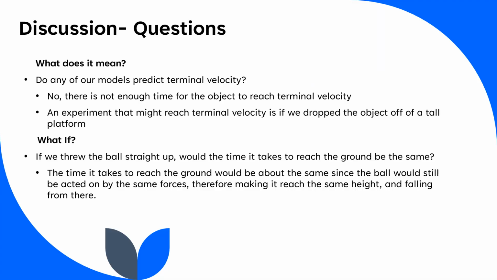For the discussion questions, the "what does it mean" question was, do any of our models predict terminal velocity? The answer to that is no. There's not enough time for the object to reach terminal velocity. It would have to be falling for a lot more time to be able to have that drag catch up to the force of gravity and be equal to it. An experiment that might reach terminal velocity is if we dropped an object off of a really tall platform, because that would allow the object to be falling for enough time to be able to reach terminal velocity.